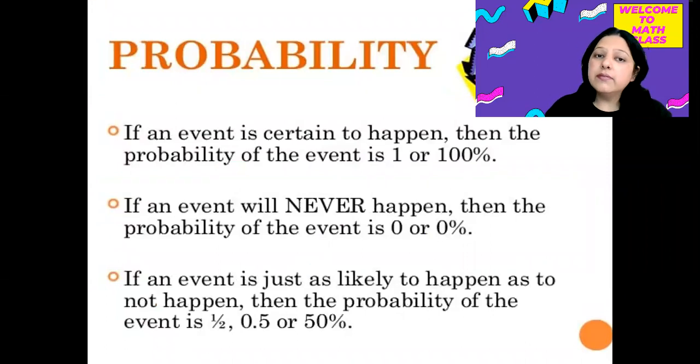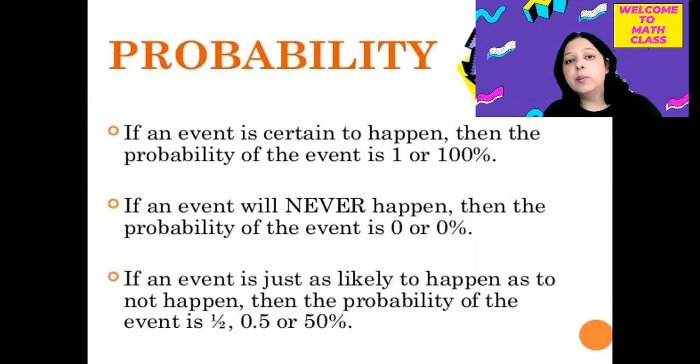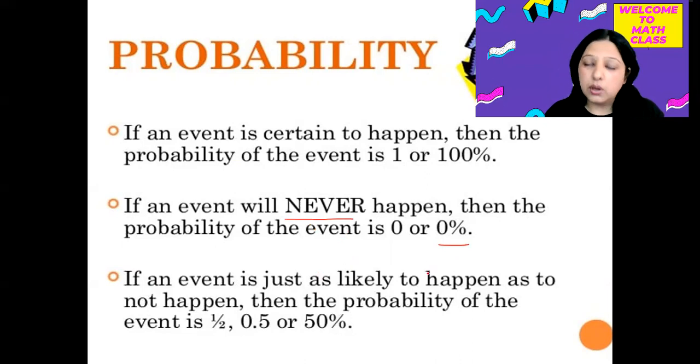So if an event is certain to happen, then the probability of that event is 1 or 100%. And if any event, anything which is certain to happen, then we say the probability is 100% or 1. And if an event will never happen, then the probability of that event is totally 0 or 0%. But if an event is likely to happen as to not happen, then the probability of that event is 0.5 or 50% or half.